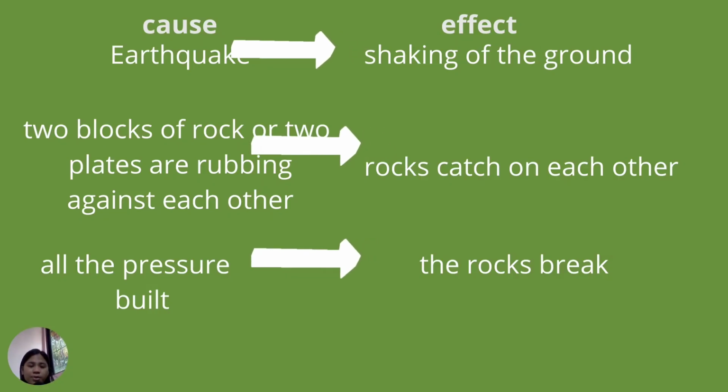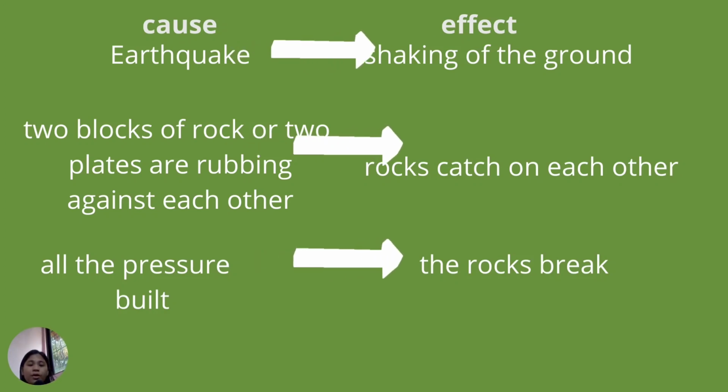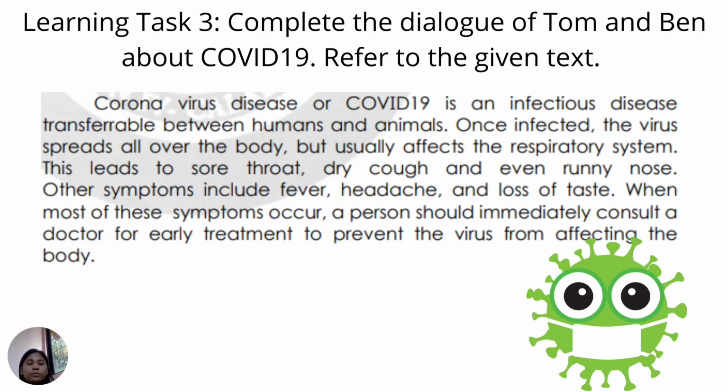And these are some answers. Cause and effect. Earthquake, shaking of the ground. Two blocks of rock or two plates are rubbing against each other. Rocks catch on each other. All the pressure builds, the rocks break.